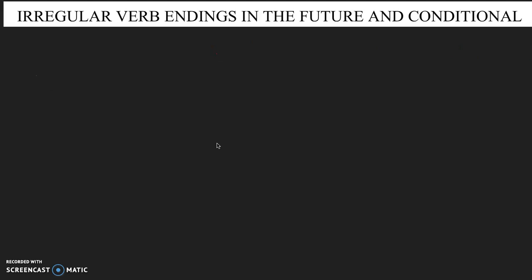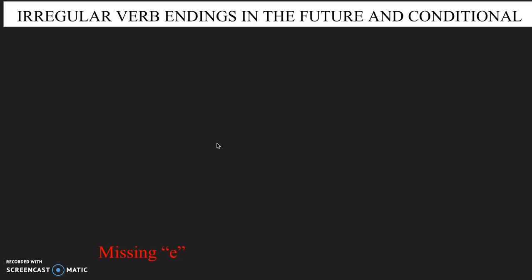There are other irregular verbs that we need to be aware of in both tenses. However, the verbs that are irregular in the future tense are also irregular in the conditional tense, which makes them easier to remember. They can also be grouped into 3 categories.